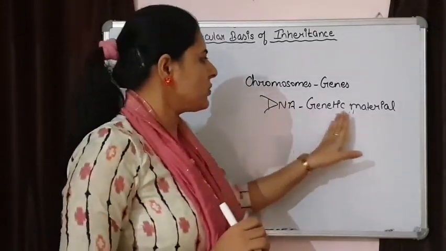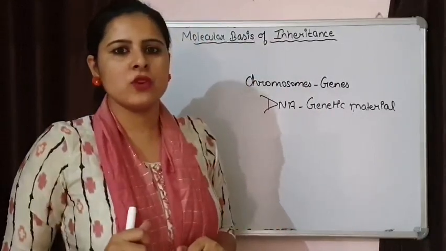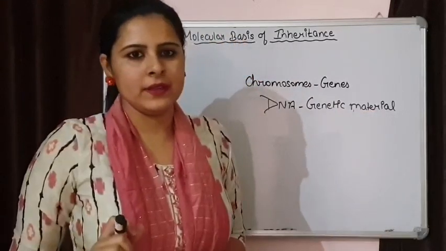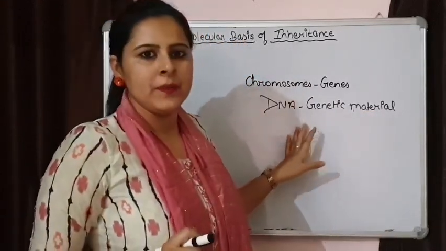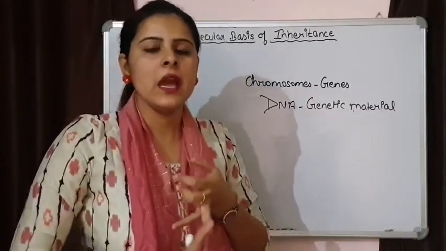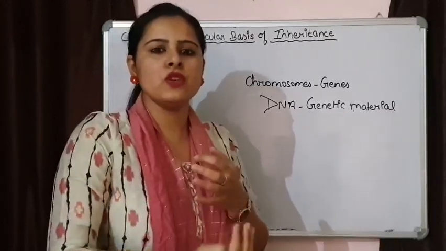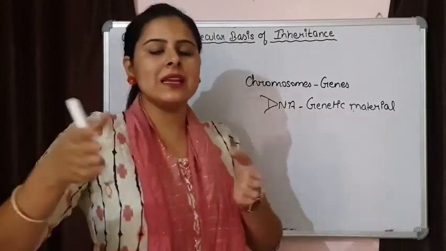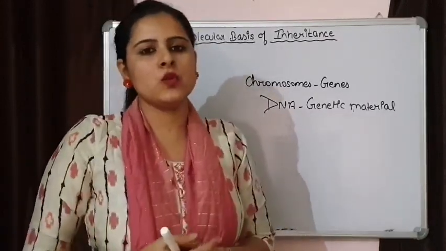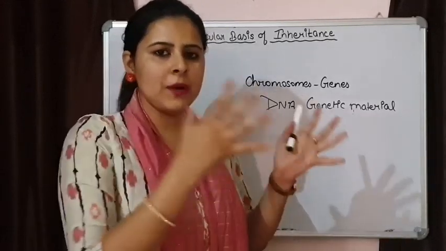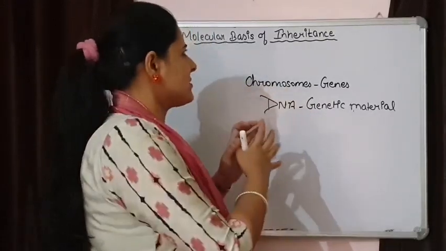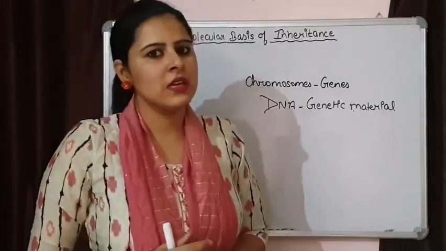That's why in this second chapter, molecular basis of inheritance, we are going to study in detail about the genetic material, that is DNA, the structure of DNA, the different components that are present in DNA, how DNA copying, that is replication of DNA, takes place, how this DNA is transcribed into RNA, and later on how this RNA is going to form the proteins. Means complete structure and function of genetic material. So today we are going to just give a brief introduction of this chapter.